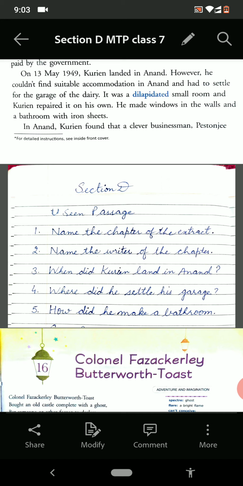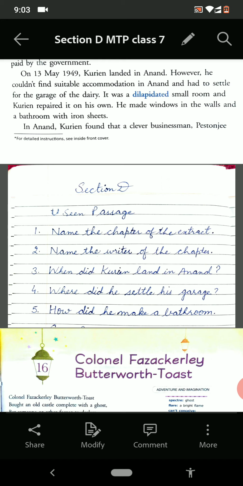These days we are doing the model test paper solution. Section A, that is reading, section B, that is writing, and section C, that is grammar, we have done by now. Today we are going to discuss section D, that is the literature part of our model test paper.